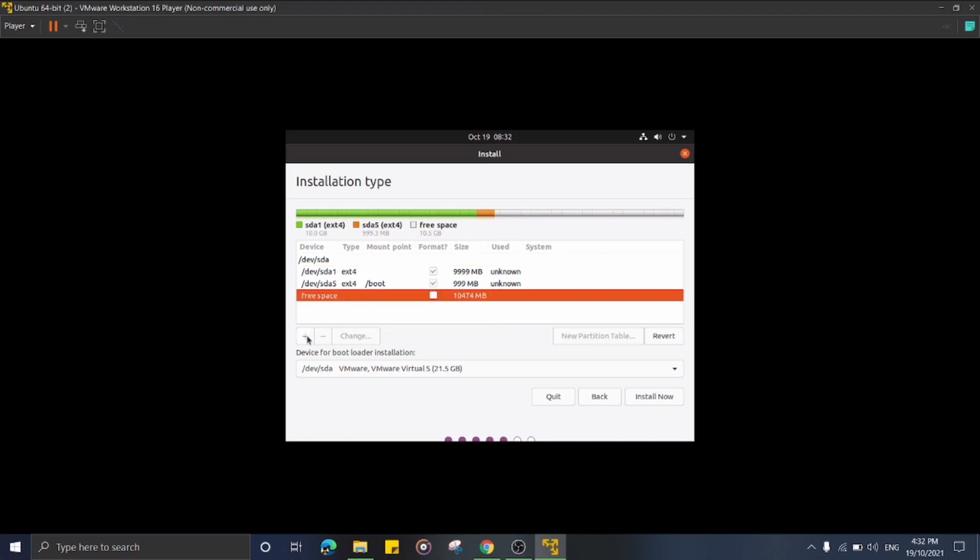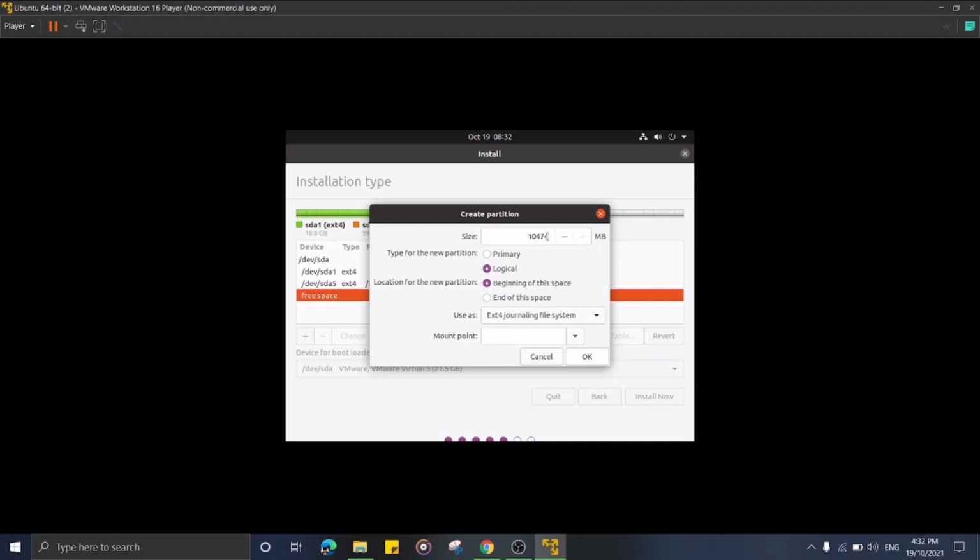Next, I will choose 5000 size and mount point home, and click OK.